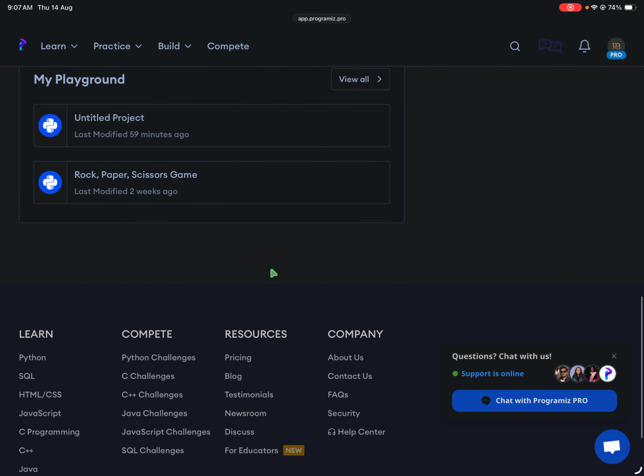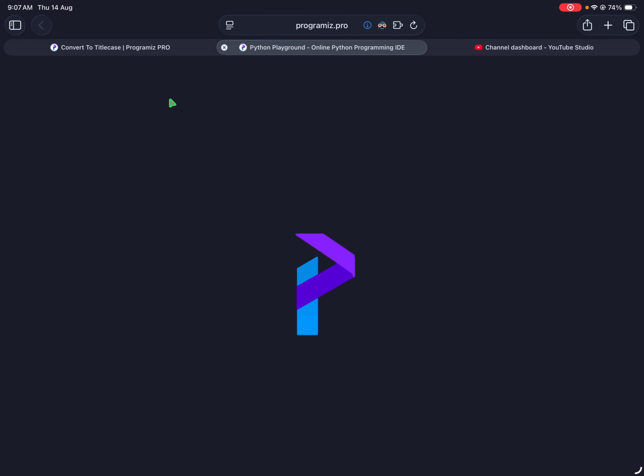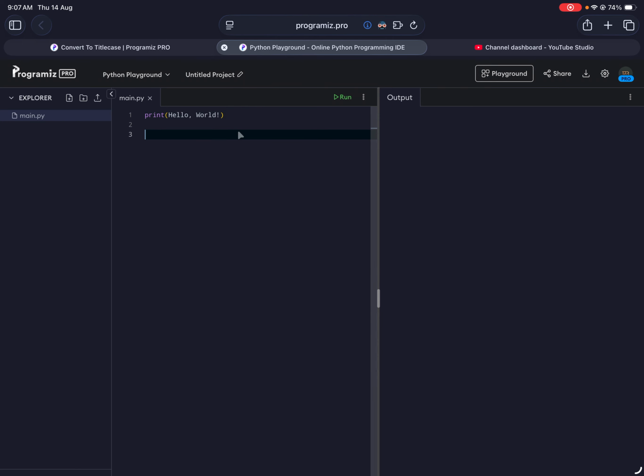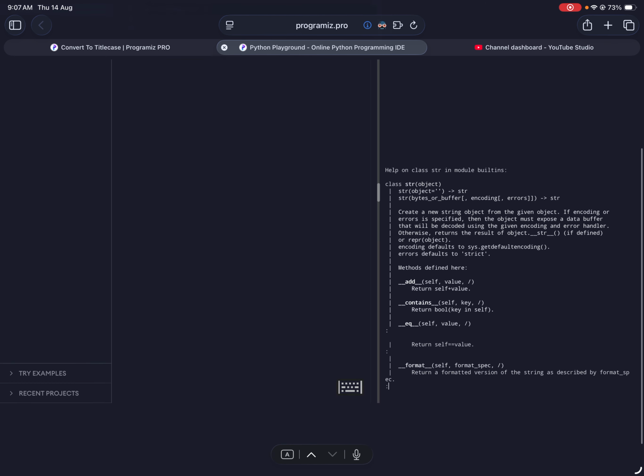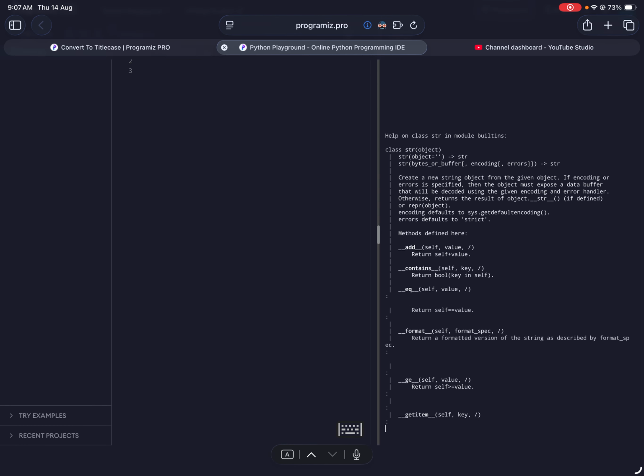I could have looked at string methods, but I just want to use help on str. Okay, so let's just do that. Print help, and then str, right? Let's just run this. There should be a word, capitalize or something like that. Let's just see what else is available.